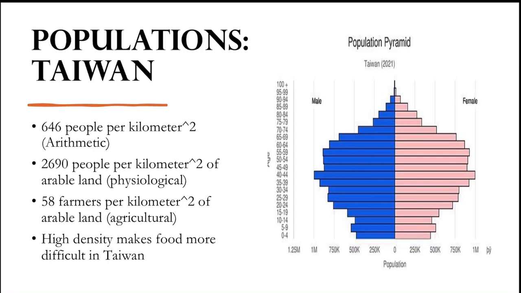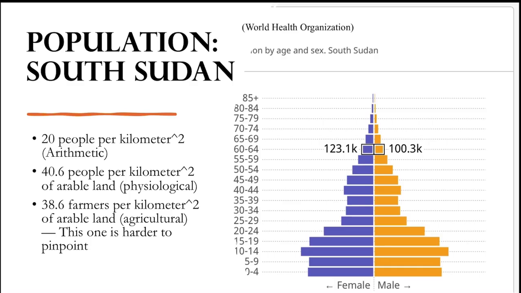Furthermore, looking at this population pyramid on the right, you'll notice that it spikes around middle ages and almost curves in at the younger ages, suggesting that Taiwan is at a higher level of the demographic transition model, likely around stage 3 or 4. South Sudan's population pyramid shows by far the most people at the base, suggesting they're in a lower stage of the demographic transition model, somewhere around 2 most likely.